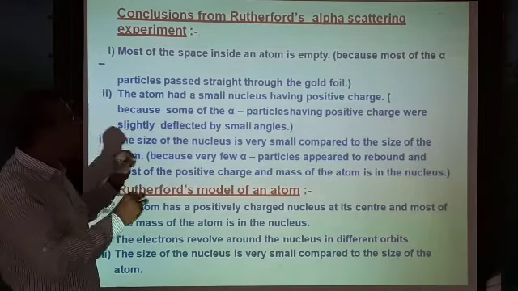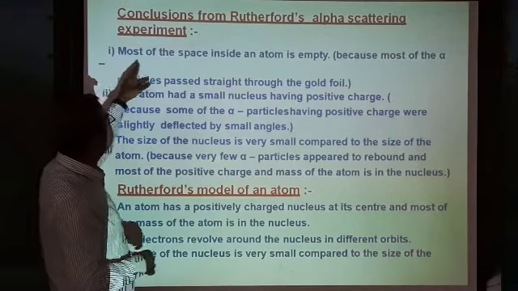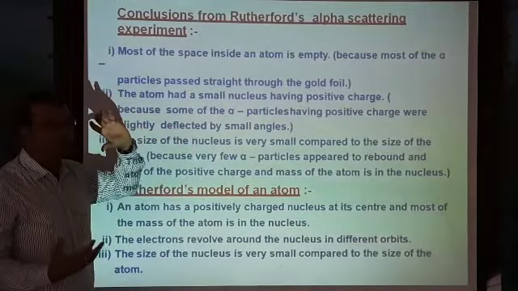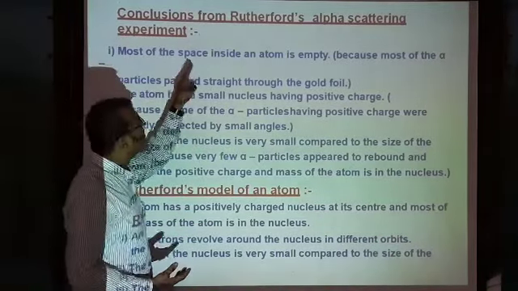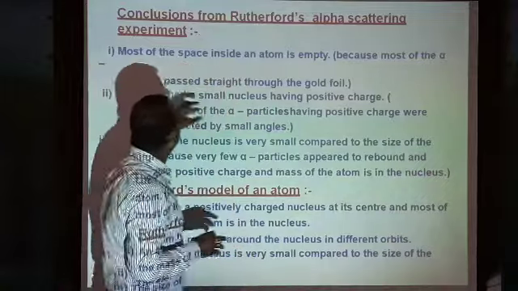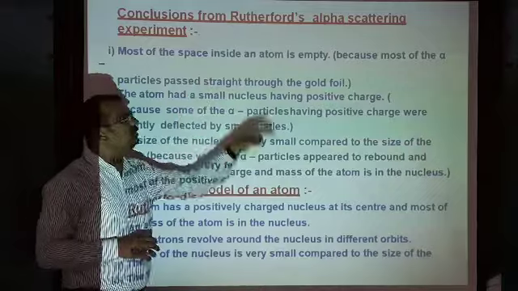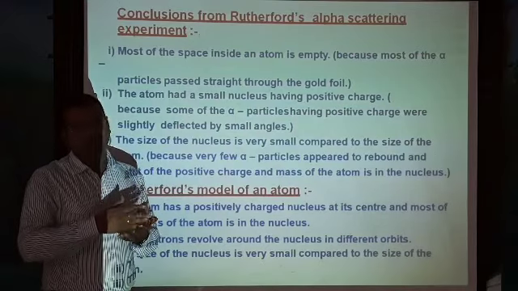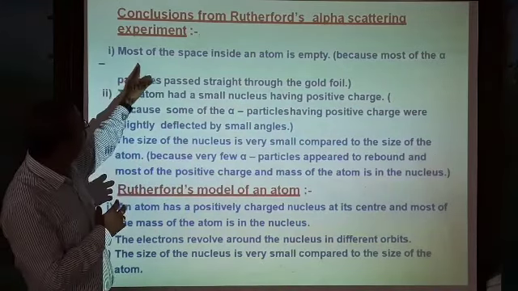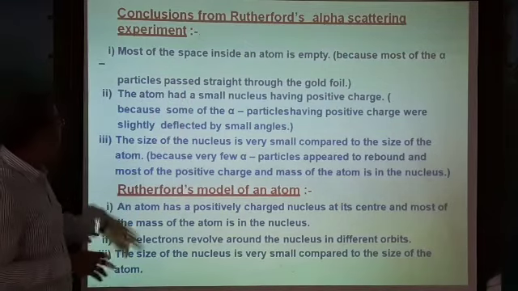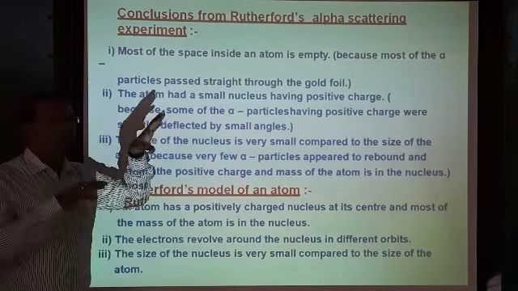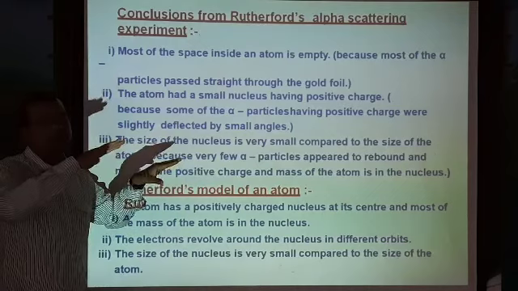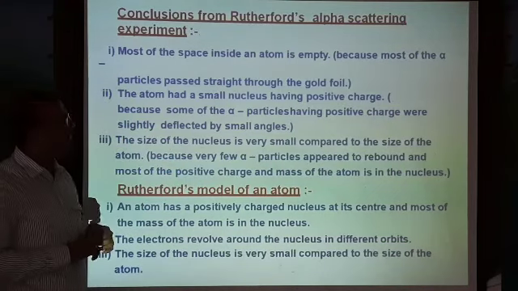Now, the conclusions. The most of the space inside an atom is empty. When we observe Rutherford's experiment, most of the space inside an atom is empty because most of the alpha particles pass straight through the gold foil. Because of this huge amount of space, the alpha particles pass through in a straight line along the gold foil.